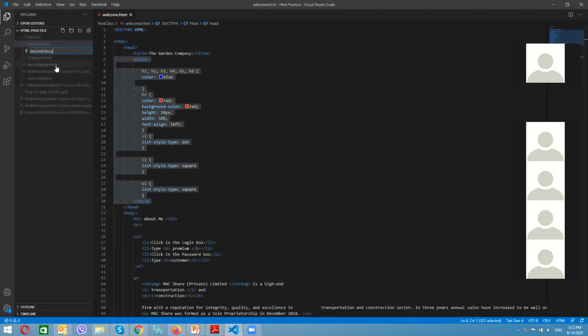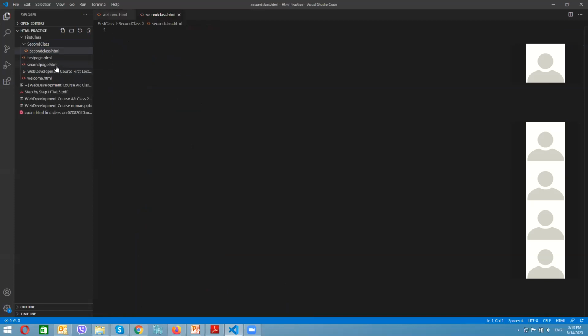Since I am going to write HTML code, I will write HTML. I can write uppercase or lowercase HTML. Both will work. Once I write this, the system shows me this is my HTML second class file, and this editor is empty right now. So how do I start?